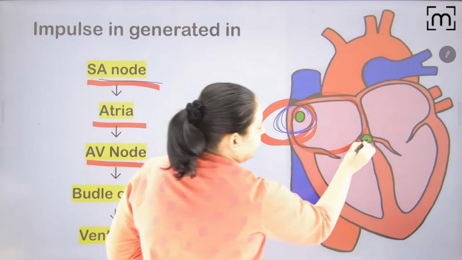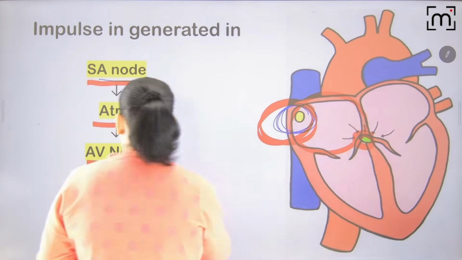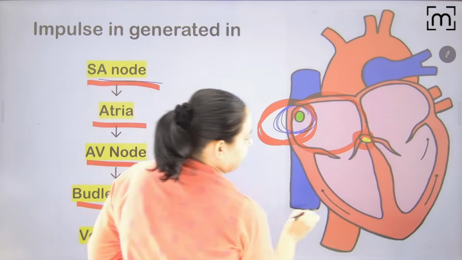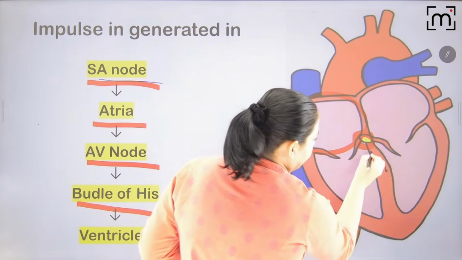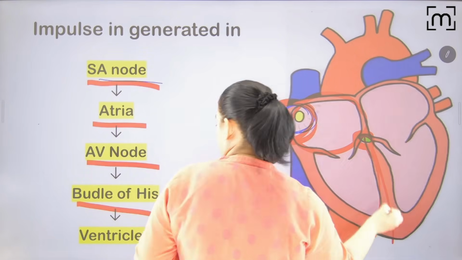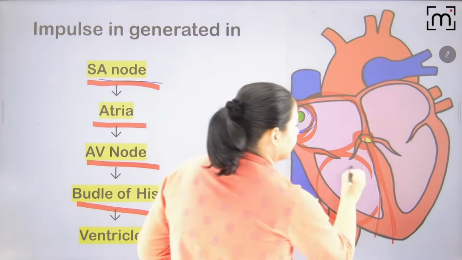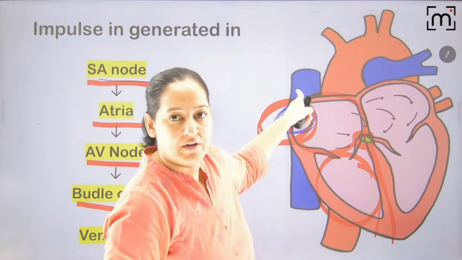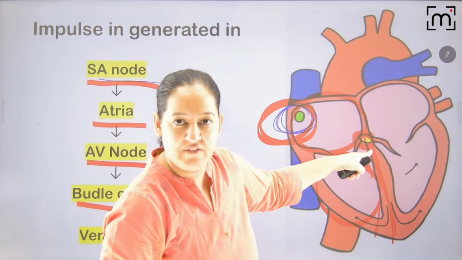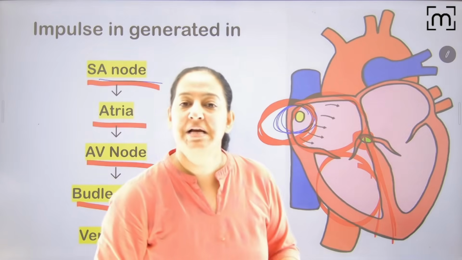After that, it is going to the AV node. Here is the AV node. So after the AV node, it is going to the bundle of His. Appreciate the bundle of His. And that is going to the ventricles. So see the complete pathway. It's very well visible in this video. You can see start SA node, then atria, then AV node, then bundle of His, then ventricles. So this is the pathway.